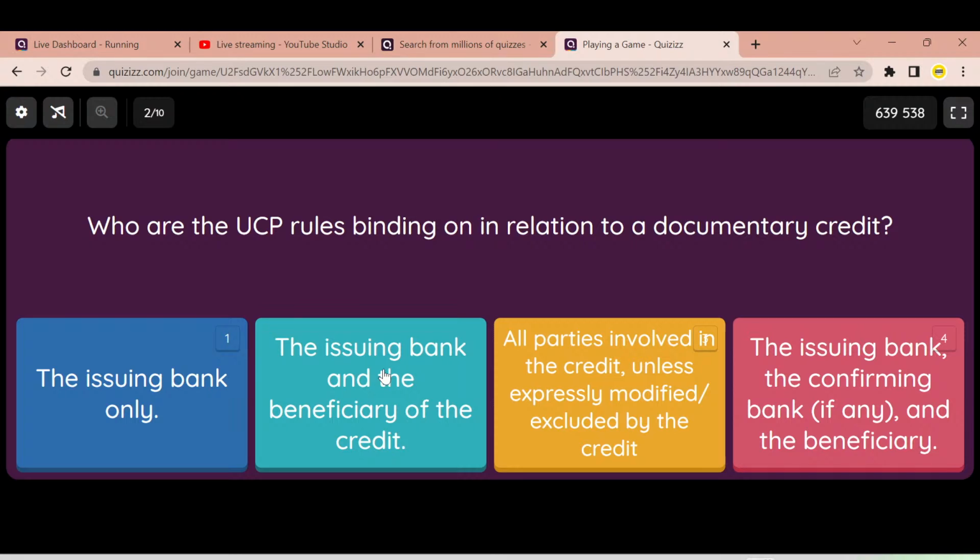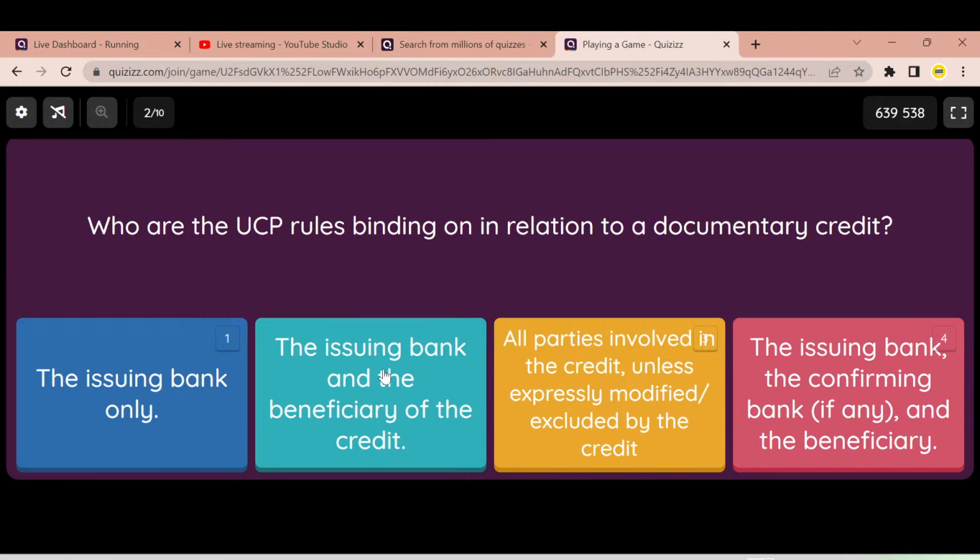So let's go through the options now since the time is out. First answer says the issuing bank only. So it says UCP 600 rules only apply to the issuing bank. Second answer says it applies to issuing bank as well as beneficiary, nobody else.